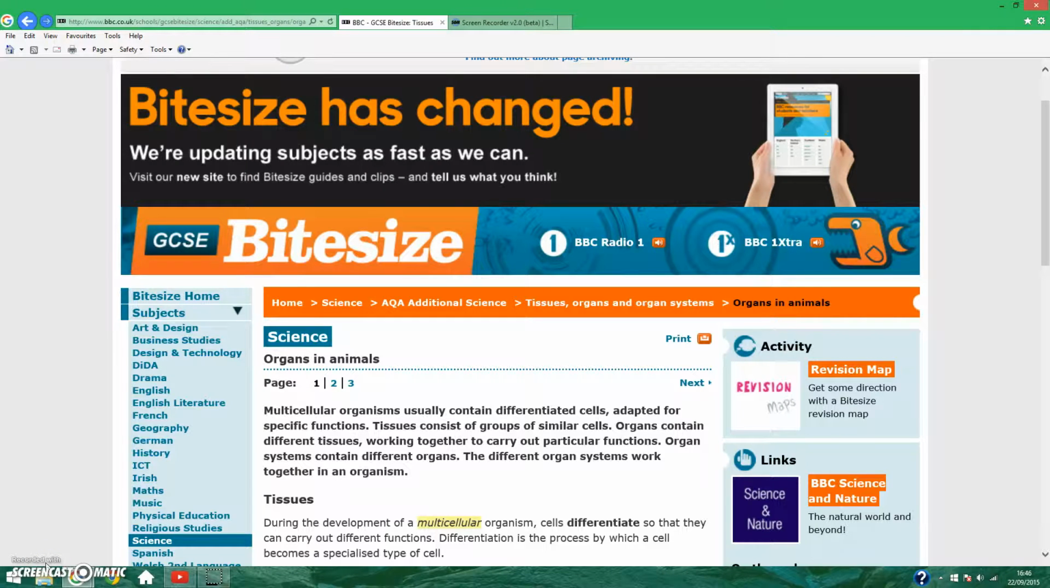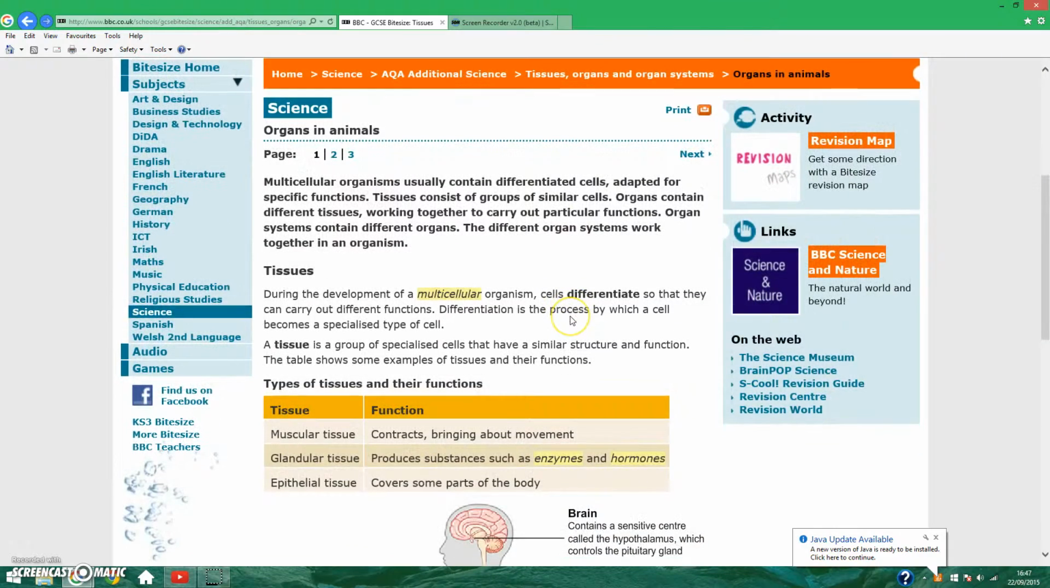Today we're going to be looking at organs in animals for GCSE Biology AQA. So basically, multicellular organisms contain different cells and they're adapted to perform specific functions. And tissue consists of groups of similar cells. Organs contain different tissues working together to carry out particular functions, and organ systems contain different organs. So you can kind of see a pattern there. Tissues are similar cells, organs are tissues, and organ systems are organs. You can remember that just by the pattern.